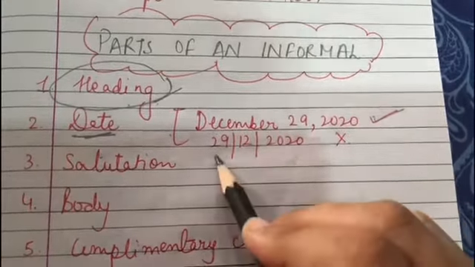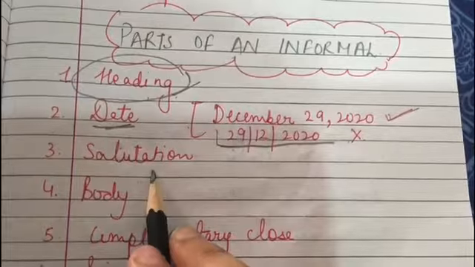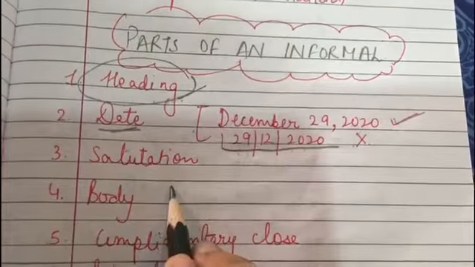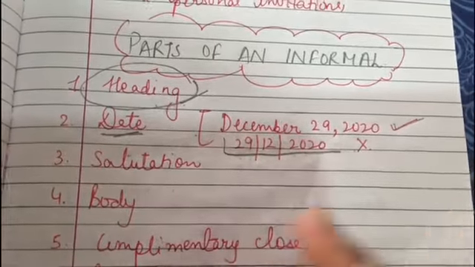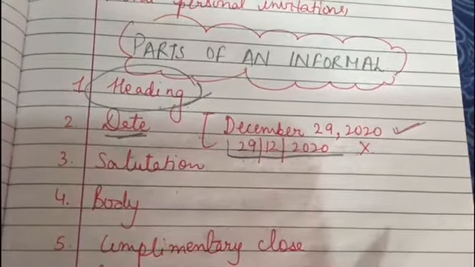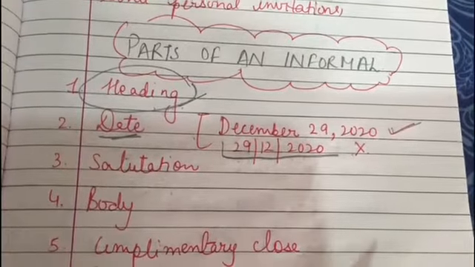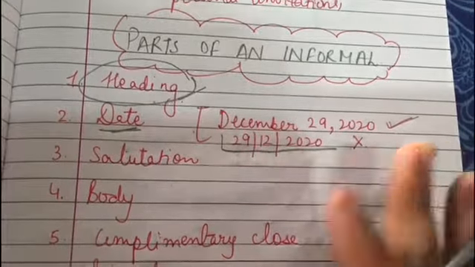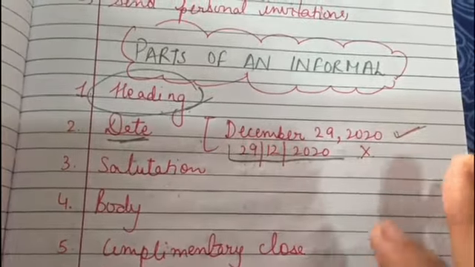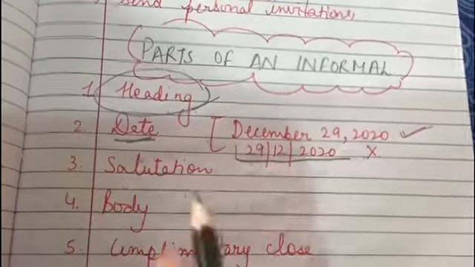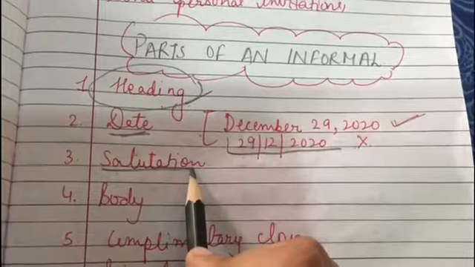Then comes salutation. Basically salutation is the usual way of beginning a letter and is written just below the date. Its choice depends upon the relationship between the recipient and the sender. So see, for friends you'll write my dear then name, or dear then name. For family members you'll write dearest dad, father, dearest mother, mom, dearest grandfather, grandpa, dearest brother, sister, or if you're writing to an elder cousin, right? And for relatives you'll write dear uncle, dear aunt, right? So these are the basic things you'll include in salutation.